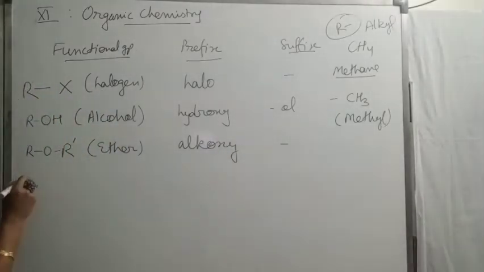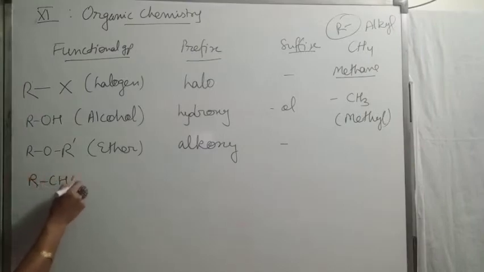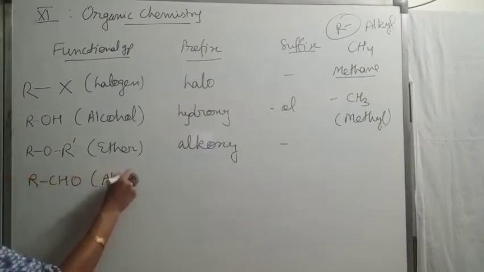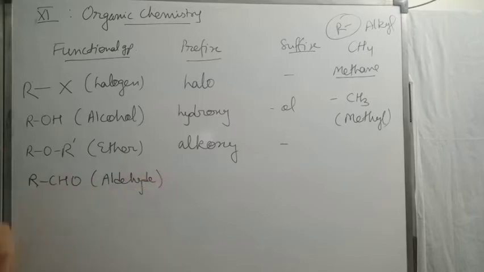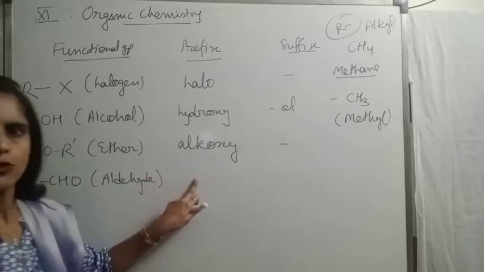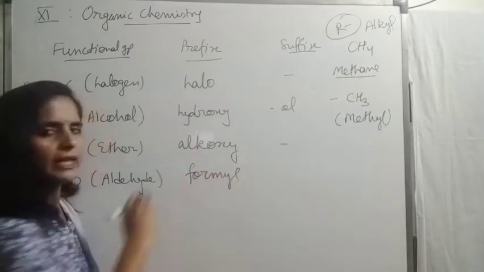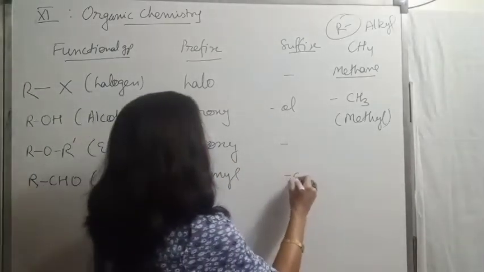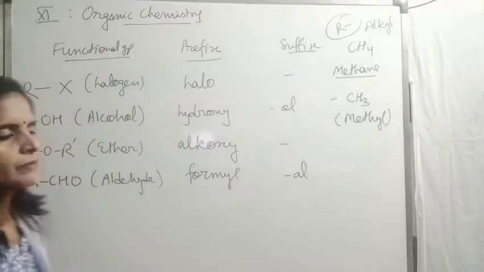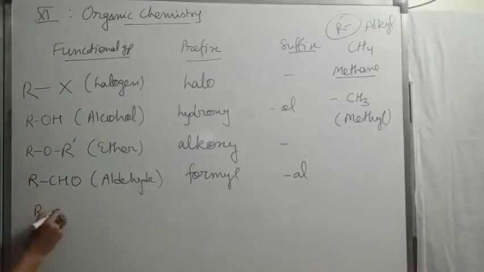Then next, aldehyde, RCHO. The prefix for aldehyde is formyl. Its suffix is al. Then ketone, RCOR.